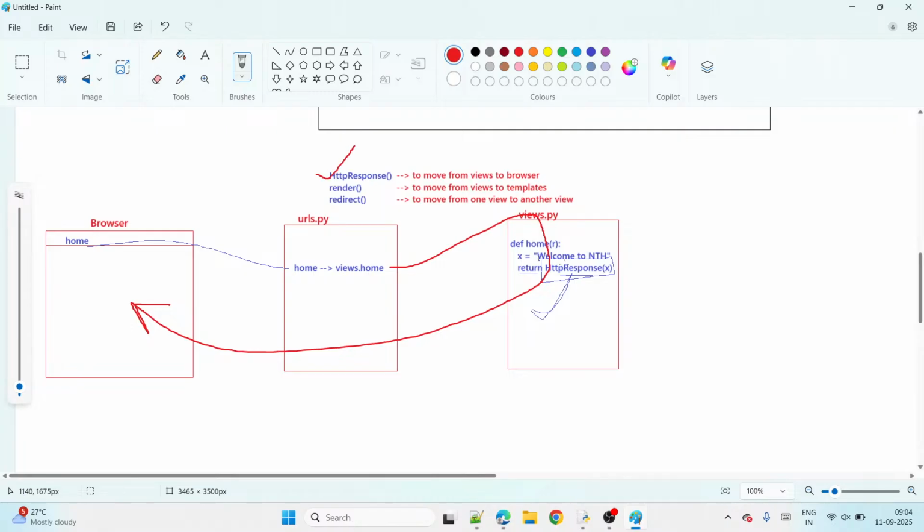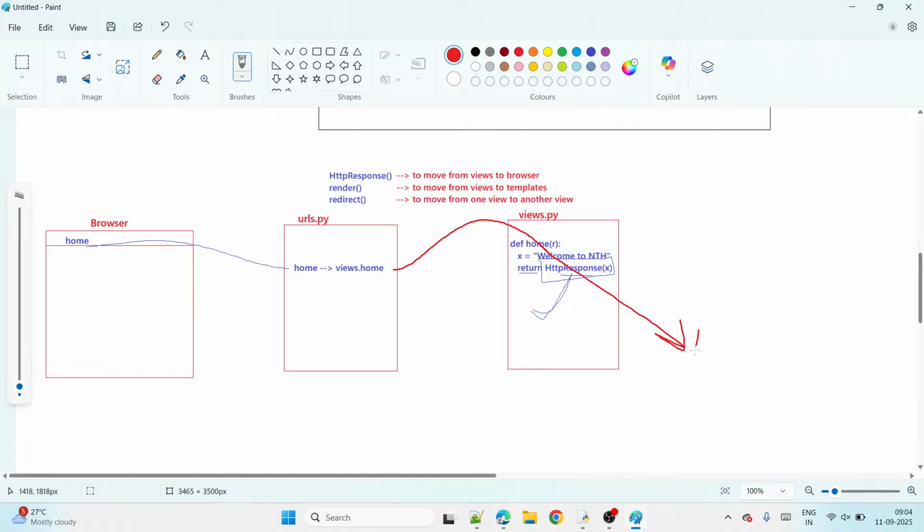Now I say I don't want to come to the browser. Once the view execution is over, I want to go to some HTML files, some templates. Then what do we use here? We use render. Once one view's execution is over, I want to go to another view. Then to go to another view, which one do we use? Redirect, guys.